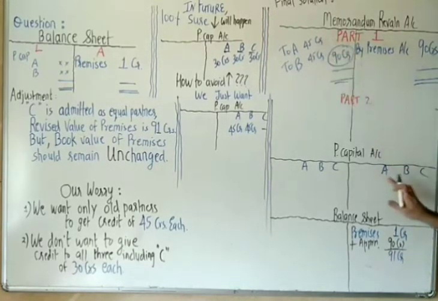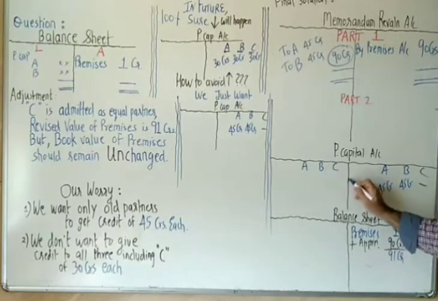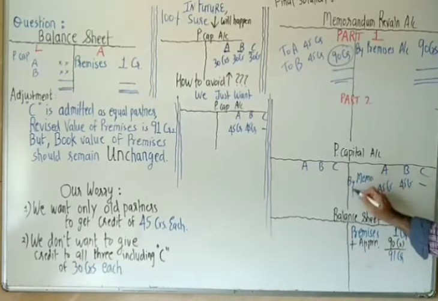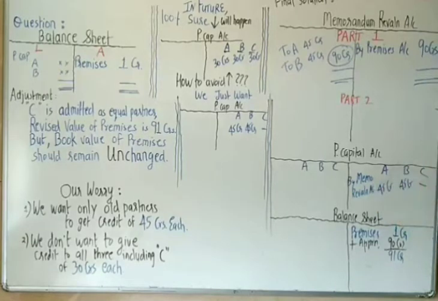A and B get 45, 45. So the second effect of this, of 45, I'm giving by memorandum revaluation account. Correct? So the first part you solve in the normal manner as you have been solving. Okay, the account is closed. Yes, you actually have to close it.